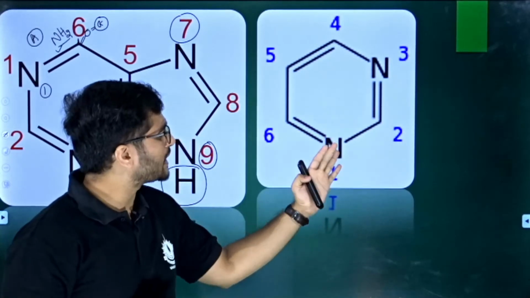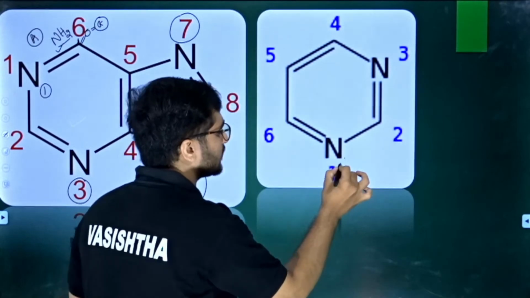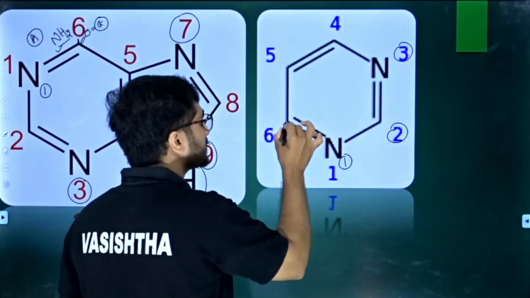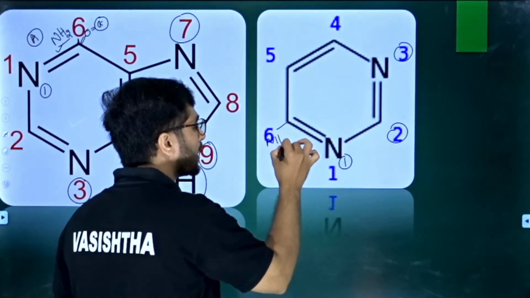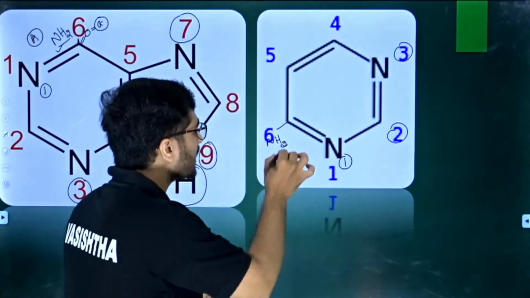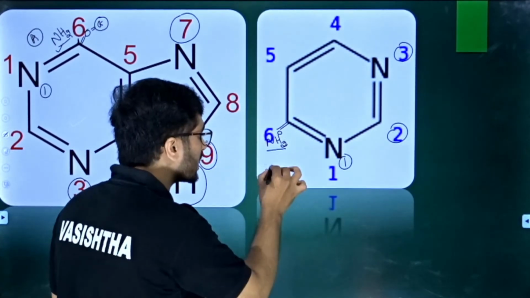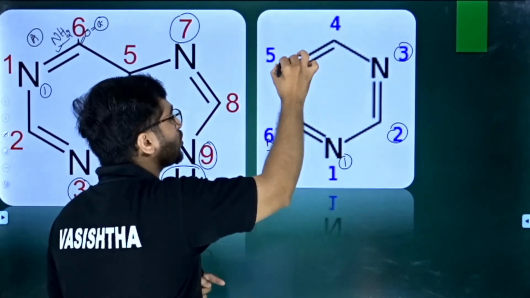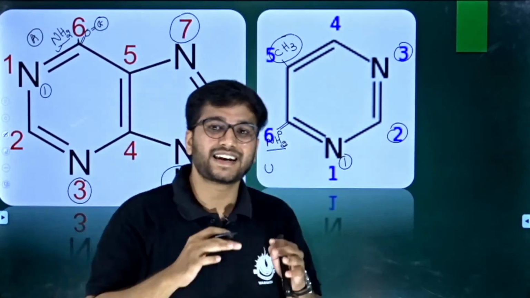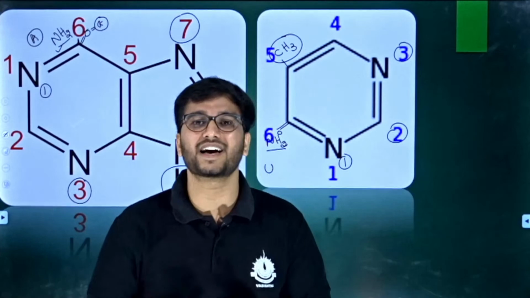Now the structure of pyrimidine is a little bit inverted. No matter how it is, you start with first, second and third. At the sixth place, if we have an amino group, then this pyrimidine is cytosine. If we have the ketone instead of amino, then it is a uracil. And with the ketone group, if we have a methyl group at the fifth carbon, then it is thymine, because thymine is a methylated uracil.